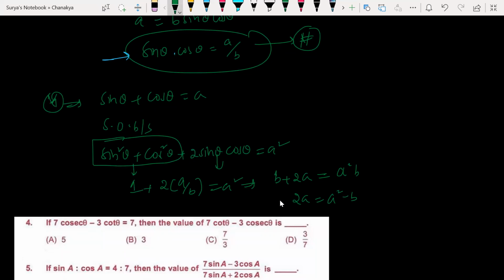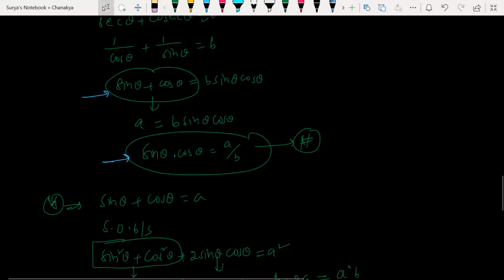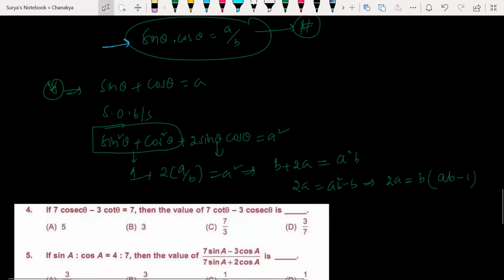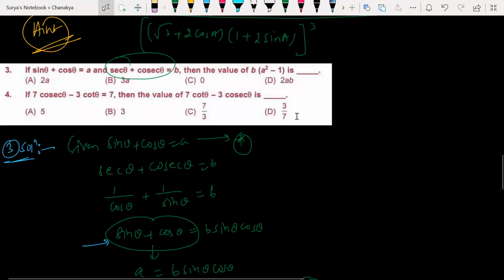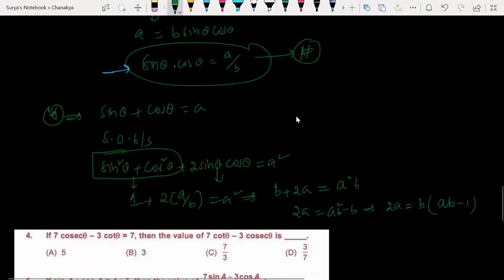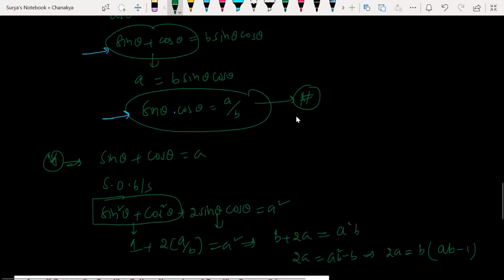B square minus. Can I do like this? 2A is equal to B common. So AB minus 1. This is what I did, right? Isn't it? Is it correct? What is it asking for? B into A square, B into A square minus 1. Where did I make a mistake? Is there any mistake I made, guys? Look at this. Calculation mistake.